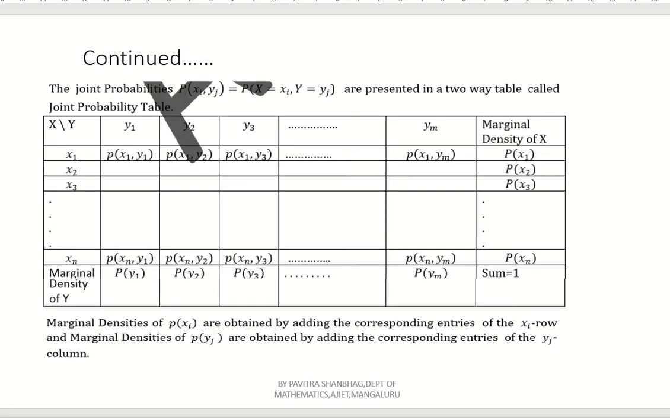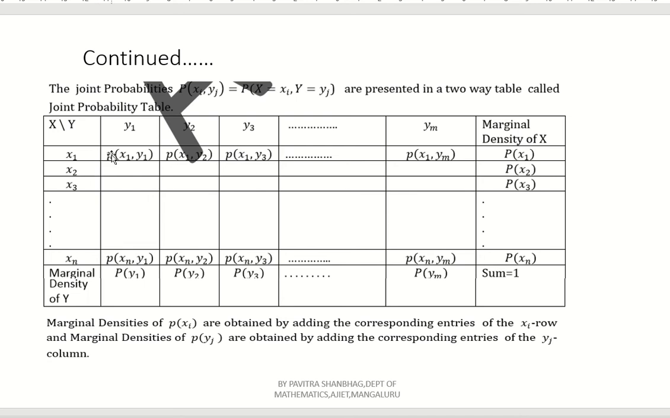Okay. Now the joint probabilities P of xi comma yj, where capital X equals small xi and capital Y equals small yj, are presented in a two-way table called a joint probability table. Here x is given in terms of rows, y in terms of columns. Understood? See here x by y. Here x represents the rows, x1, x2, x3 up to xn. Similarly y the columns, y1, y2, y3 up to ym.